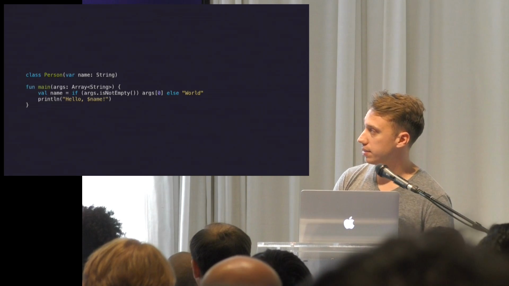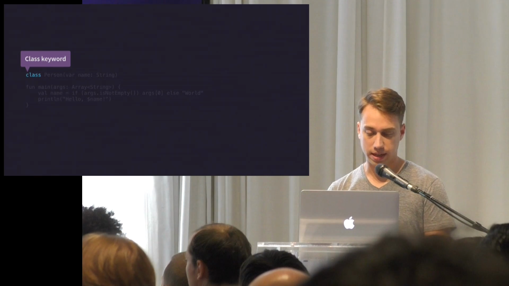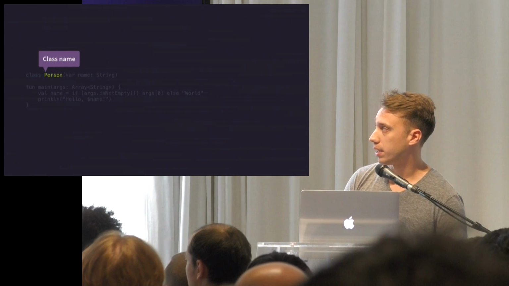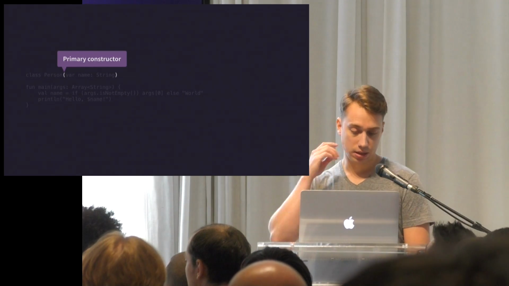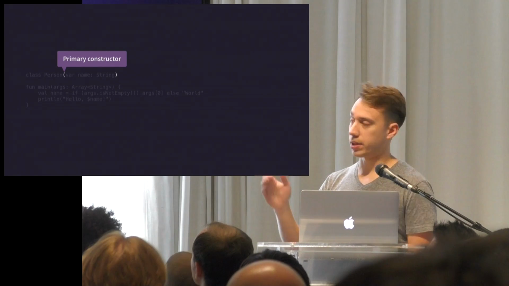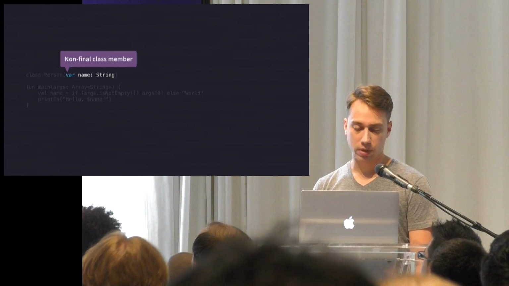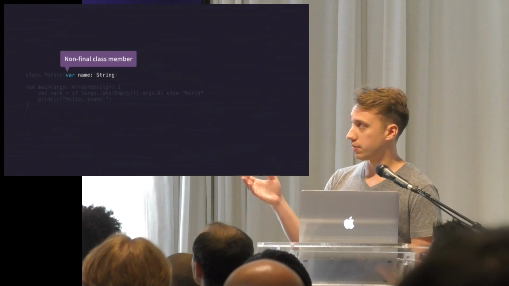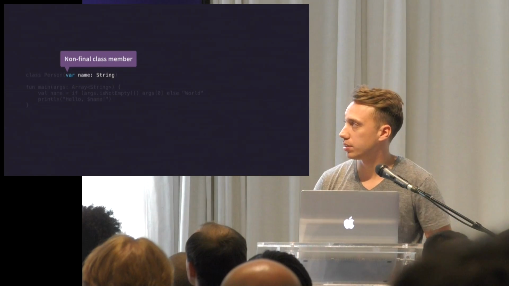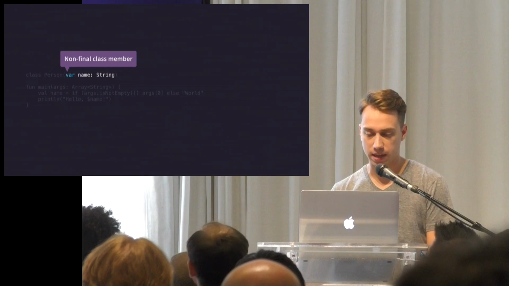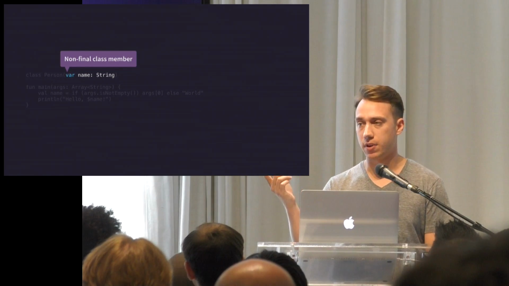Okay, so let's look at classes now. We've got a class defined using the class keyword, just like in Java, followed by the class name. Kotlin has primary constructors, so we can put a constructor right in the class header. It looks just like a function signature, so we define our parameters for that constructor, but we can also define them as properties by declaring them as a var or a val.